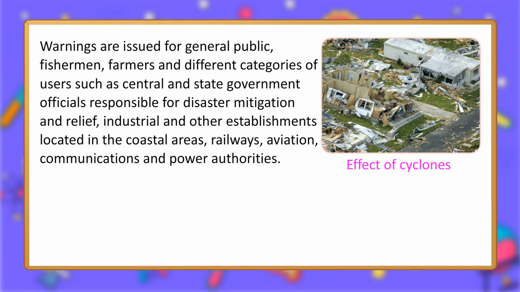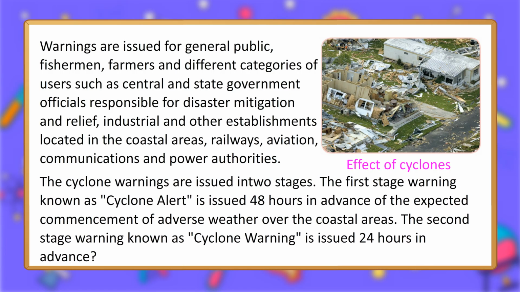Warnings are issued for the general public, fishermen, farmers and different categories of users such as central and state government officials responsible for disaster mitigation and relief, industrial and other establishments located in the coastal areas, railways, aviation, communications and power authorities. The cyclone warnings are issued in 4 stages. The first stage warning, known as cyclone alert, is issued 48 hours in advance of the expected commencement of adverse weather over the coastal areas. The second stage warning, known as cyclone warning, is issued 24 hours in advance.